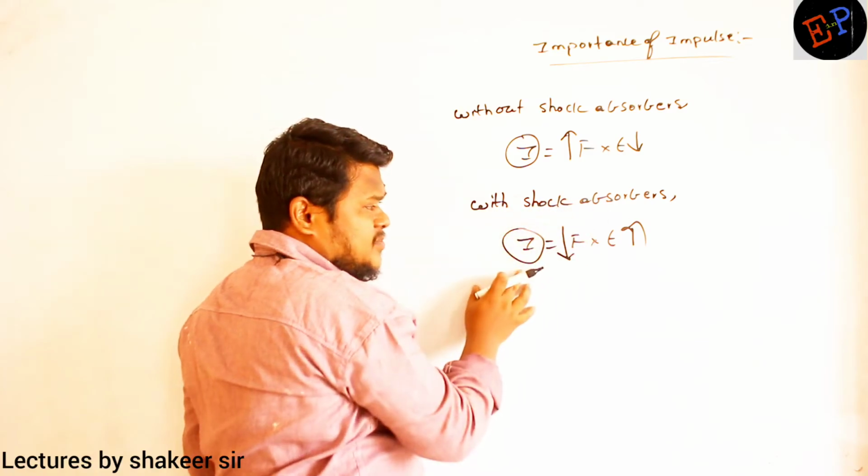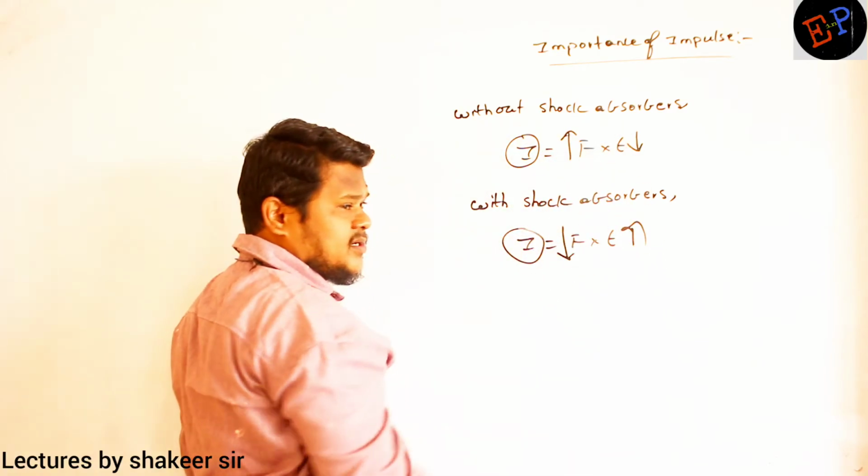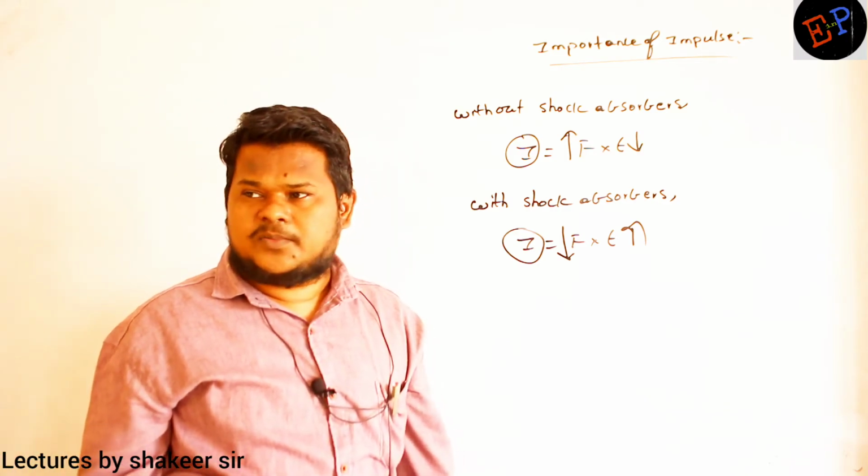Okay? With the shock absorbers, time of application of force increases. Automatically force decreases because impulse should be a constant. So these are the advantages of shock absorbers. Are you able to understand, no?